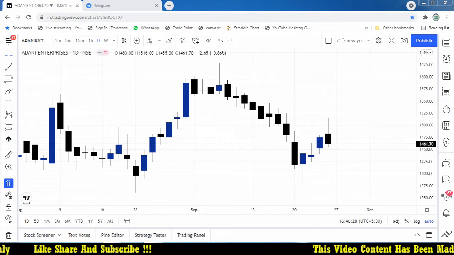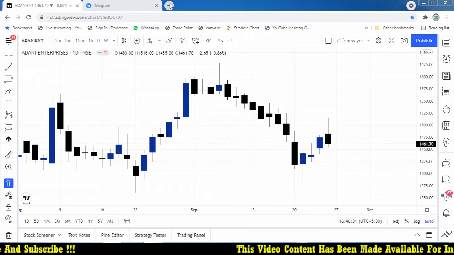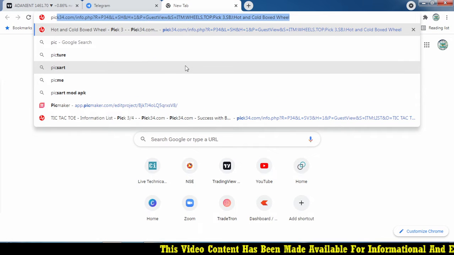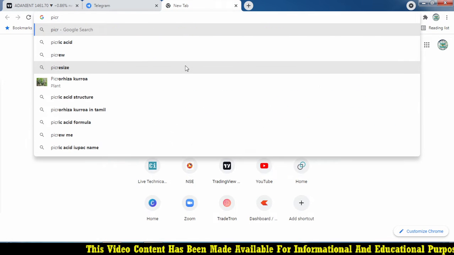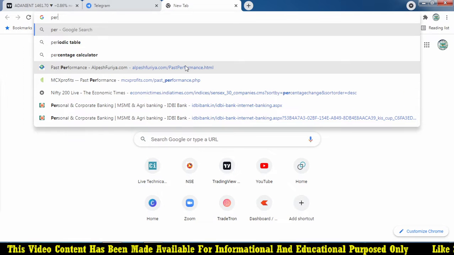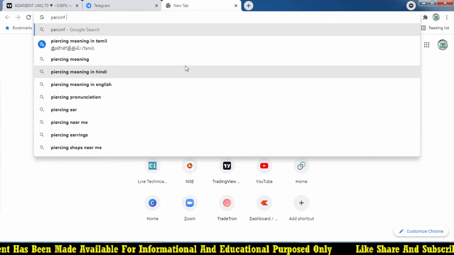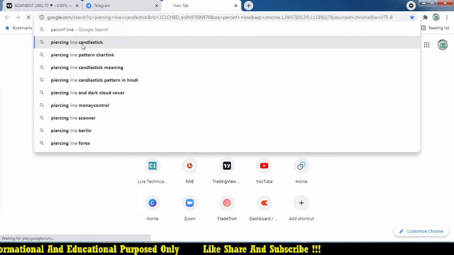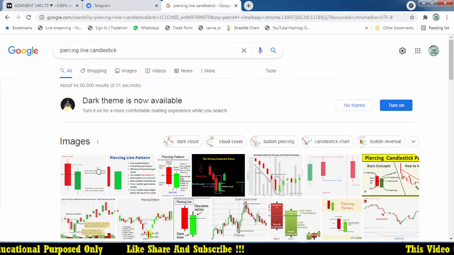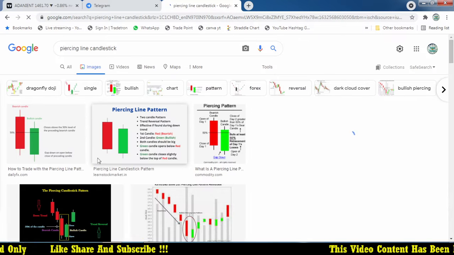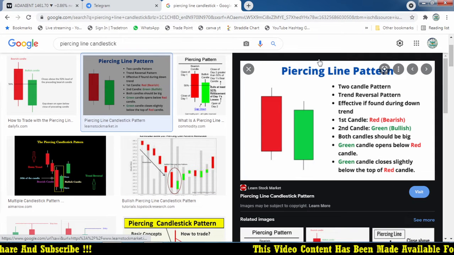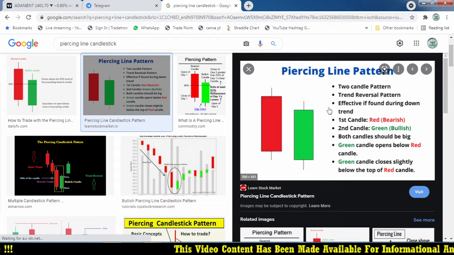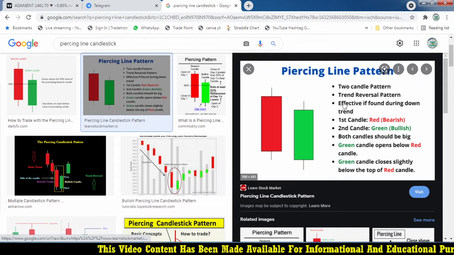In this video I'm going to talk about the candlestick pattern that we have already created: the piercing line candlestick pattern. And what is the piercing line? Let's google it. Now look at this. This is the piercing line candlestick pattern, a two-candlestick reversal pattern.